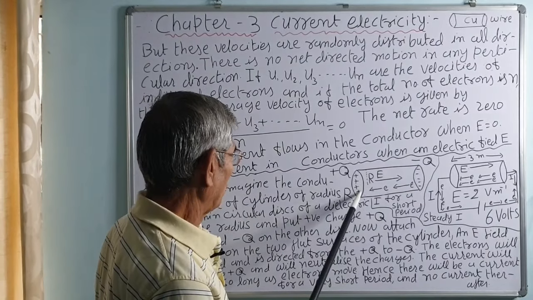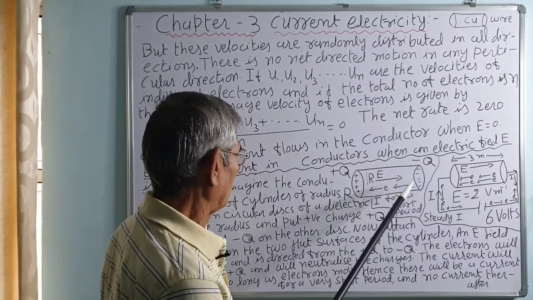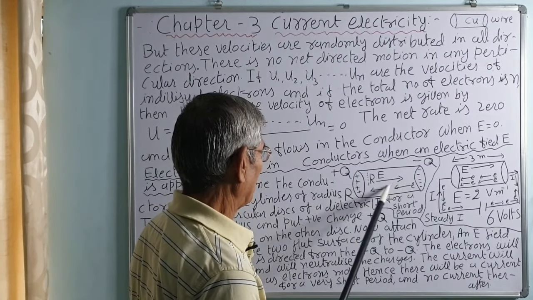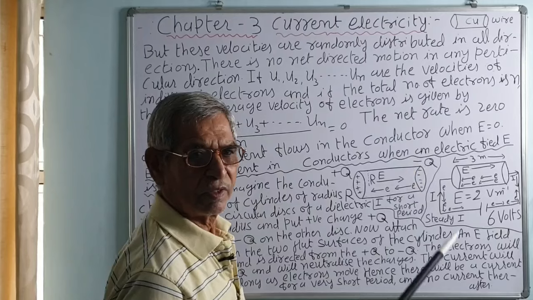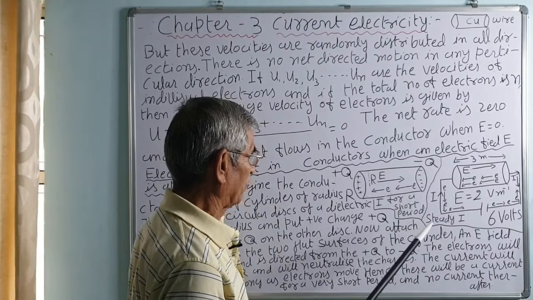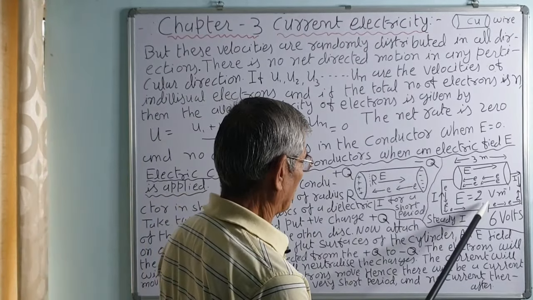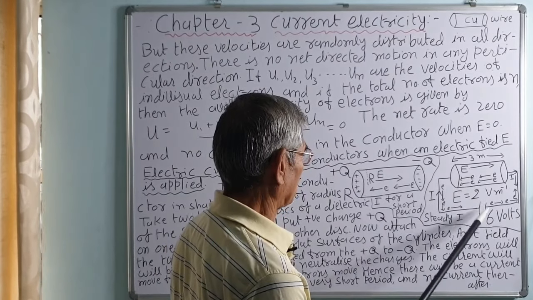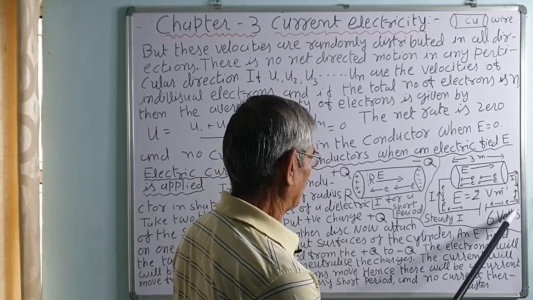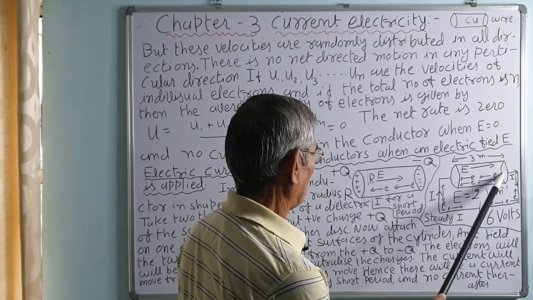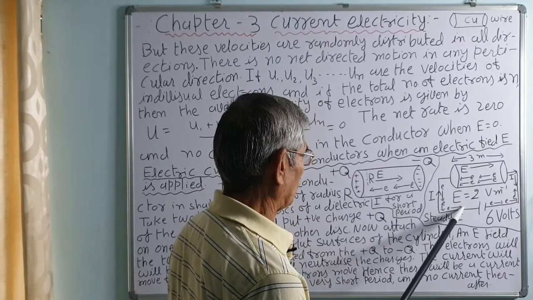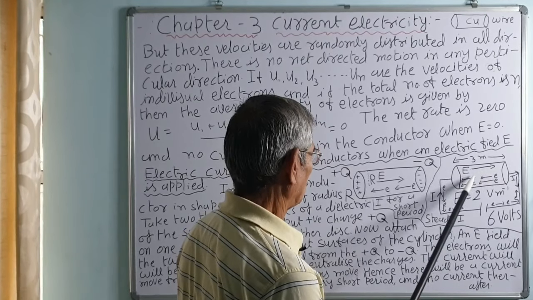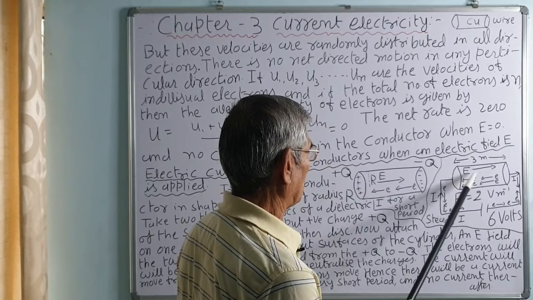Now, how do we make up the loss of electrons? We have to arrange a mechanism that can supply the electrons continuously. That we can do by using a battery or cells. Consider the case where a battery is connected to the two ends of a copper conductor. Continuously, electrons will flow and an electric field will be set up in the direction shown in the figure, that is from left to right.